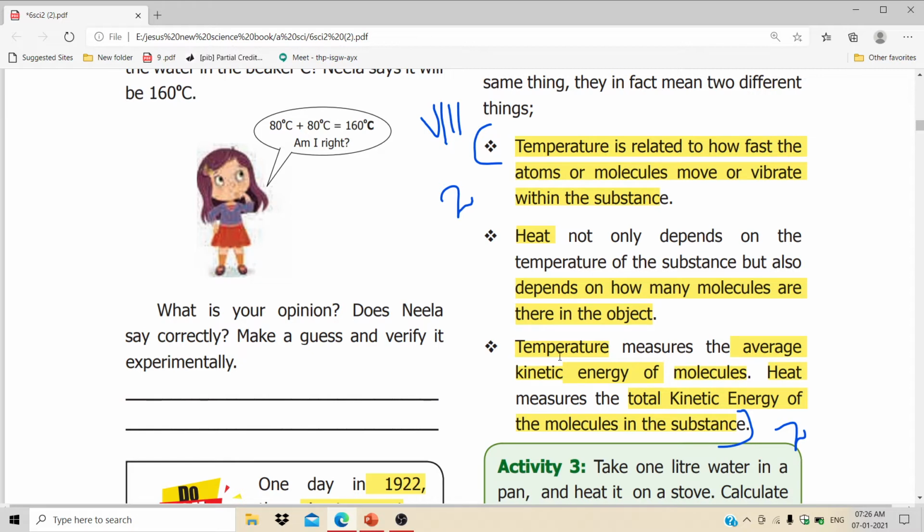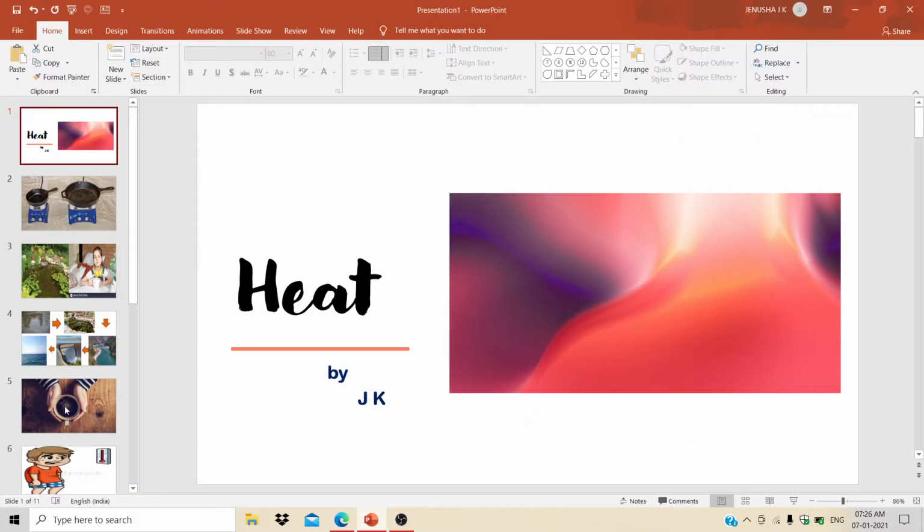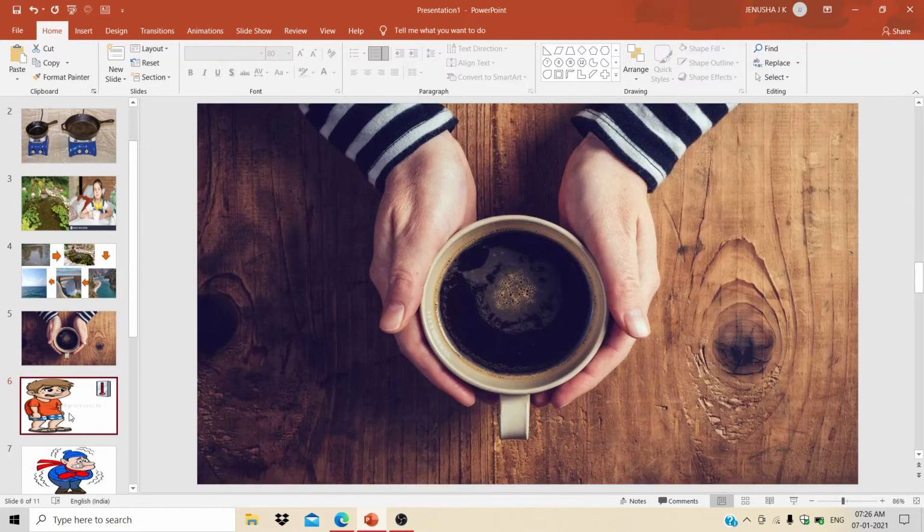The total kinetic energy implies that if we take two materials, see, if I take a hand as well as a cup of coffee, the cup of coffee is hotter than this hand, right?